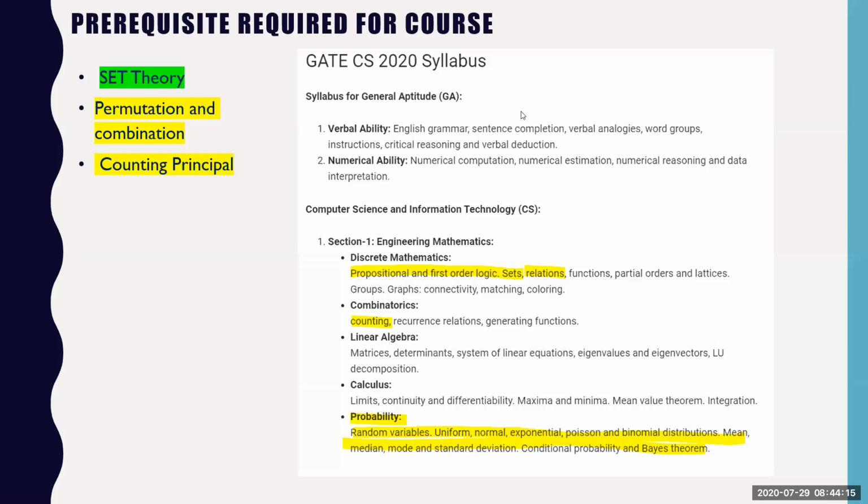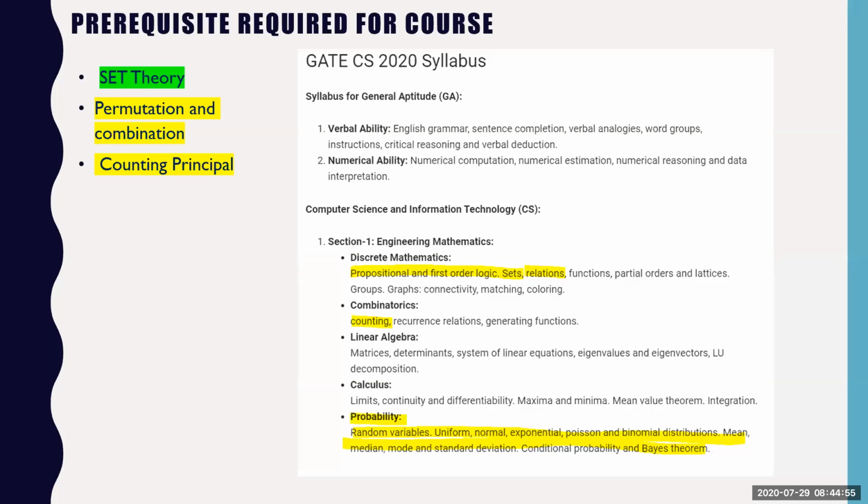Okay, so guys, as yesterday we have seen the introduction and problems related to set theory. So today we will be doing permutation, combination, and the counting principle. This is one of the very important topics as far as the GATE syllabus and probability chapter is concerned. So we will be taking probability, permutation, combination, and counting principle. Whatever problems I have taken, the majority are from the GATE question papers only.